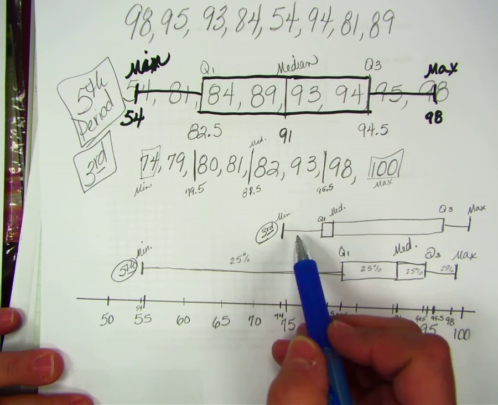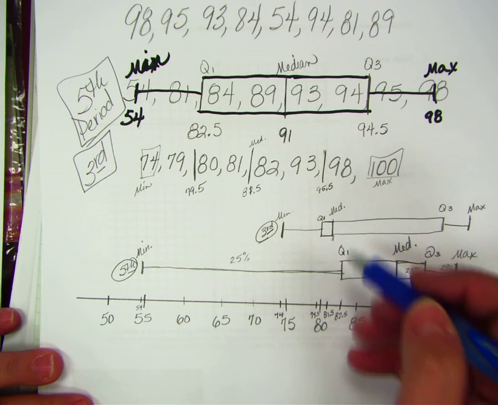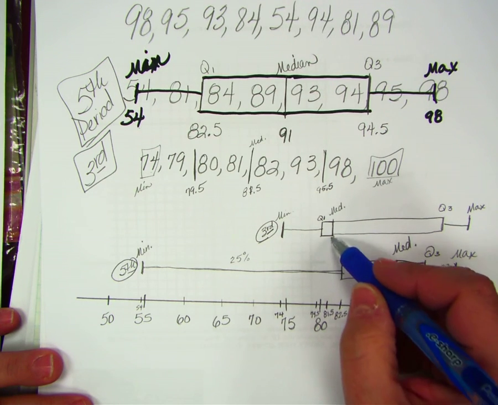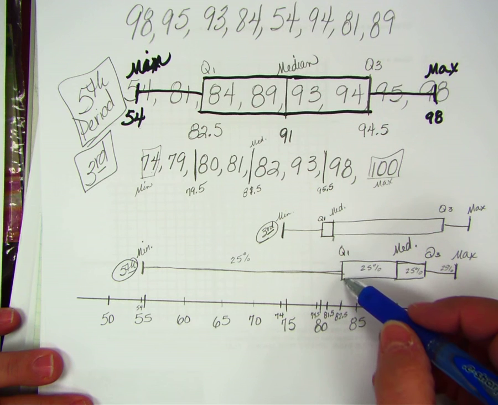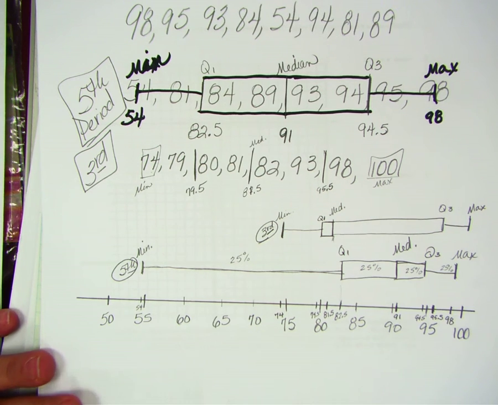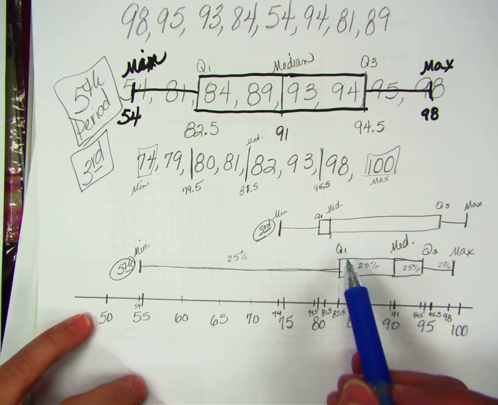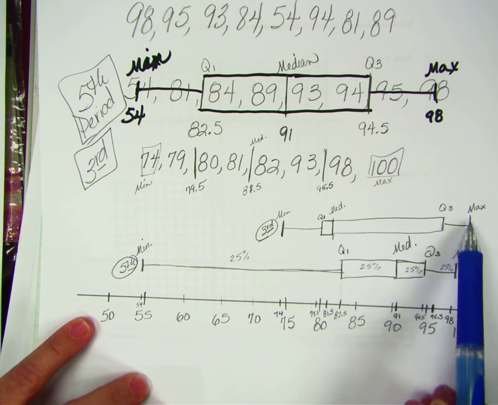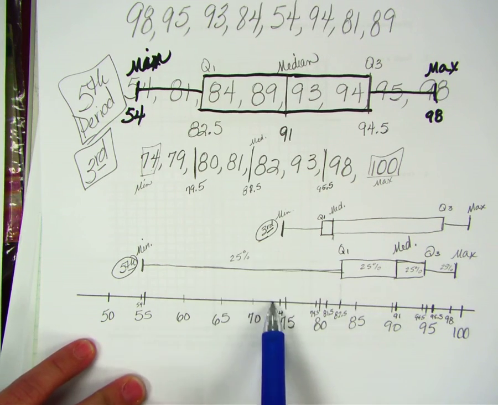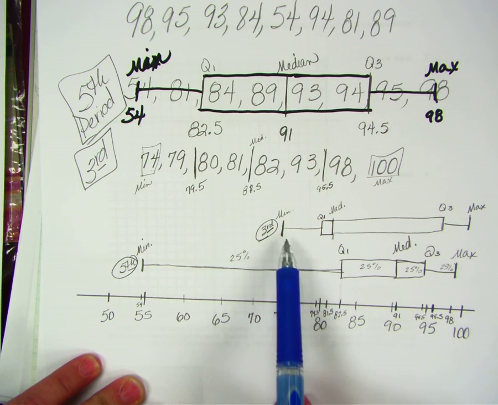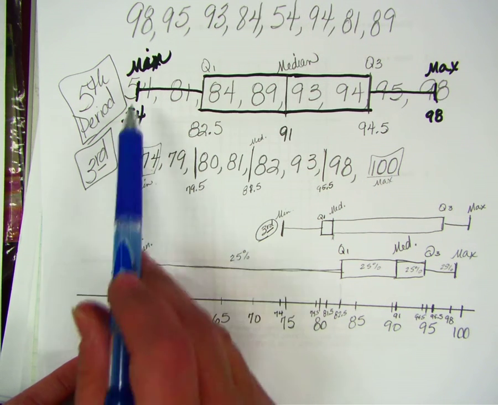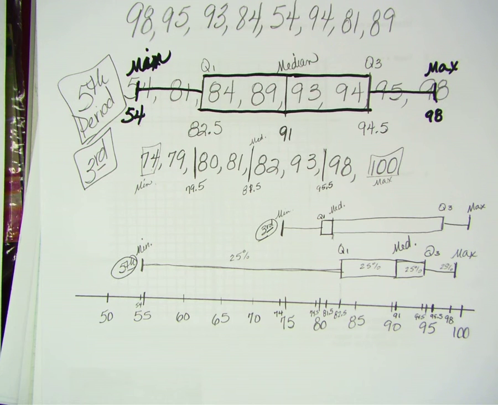Okay, so 50% of your grades are below 81 and a half, right? Right. But only 25% of their grades are below 82 and a half. Oh, okay, true. Never mind. No, I like your argument. But if you look here, you could say that you had a higher maximum and you had a higher minimum. Because your minimum score was a 74, their minimum score was a 54, your minimum score was 20 points higher than theirs. It depends on what you go by, like the average, the median, which quartile you go by.